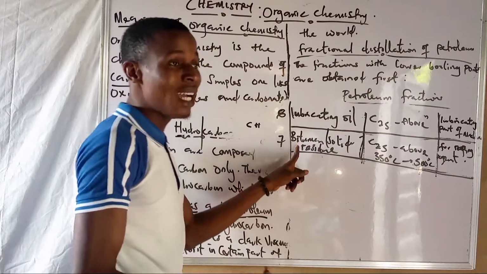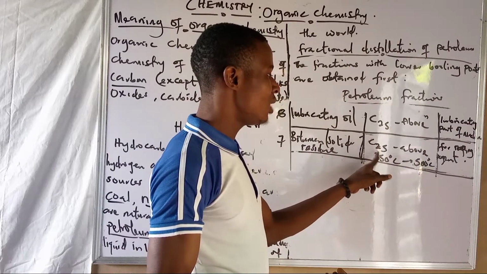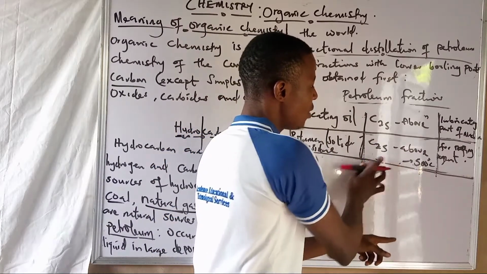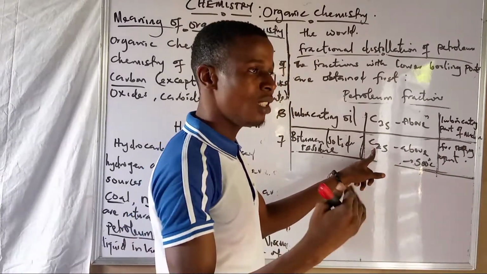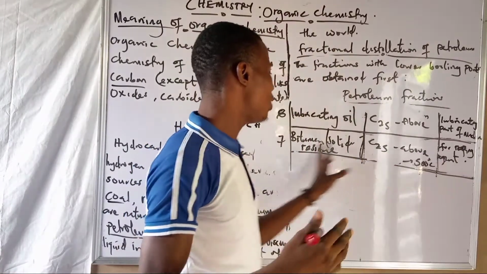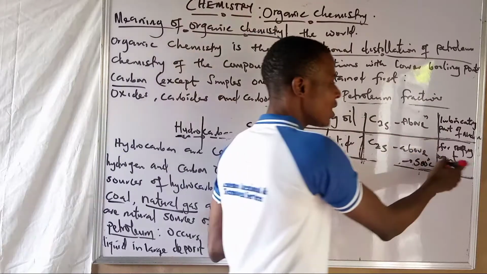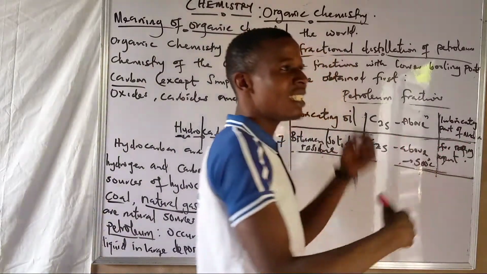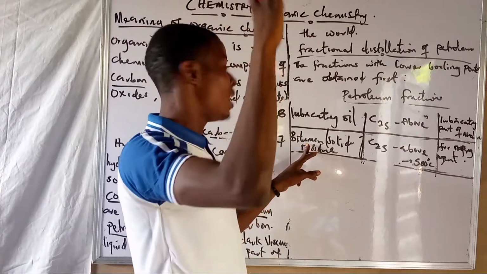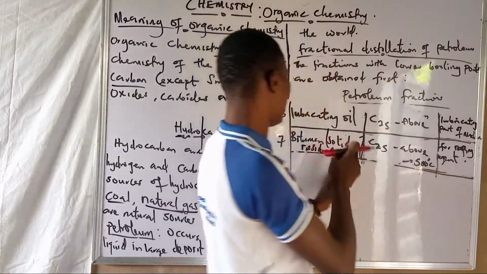Then the next one is bitumen. We all know the importance of this bitumen. The temperature range is above 350 to above 500. Are you getting me? This one also has carbon atoms above 25. The importance of this bitumen is that we can get asphalt from it, and the main use is as a roofing agent. At times we use this bitumen to produce our roofing sheets, or for paving of roads.